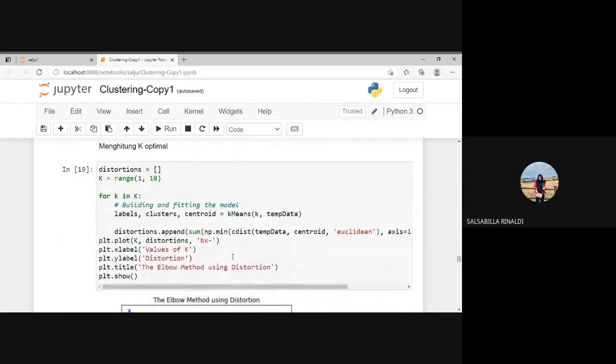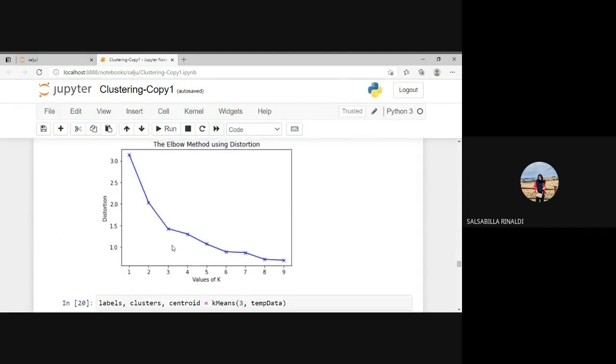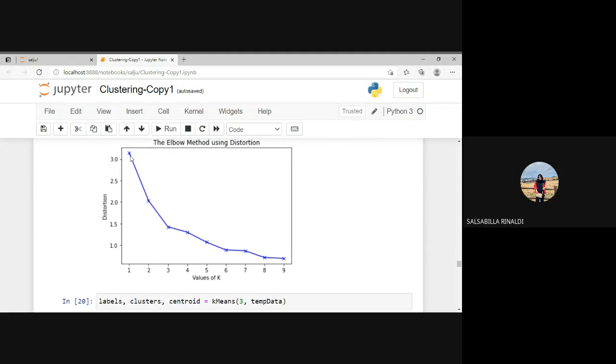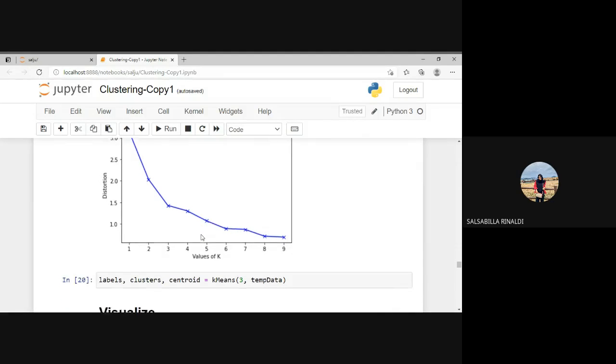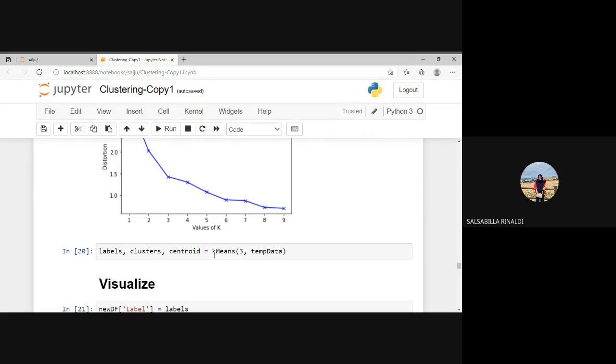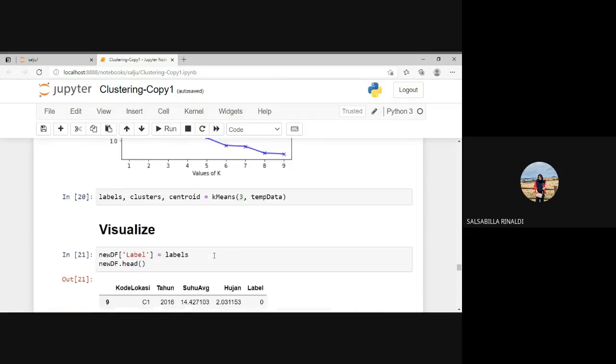And this is the code to calculate the elbow method for the clustering. As you can see here, I use the range from 1 until 10. And the result is the most broken K is 3. As you can see here, the most broken point is 3. So the optimal K is 3. And this is just for running the code.